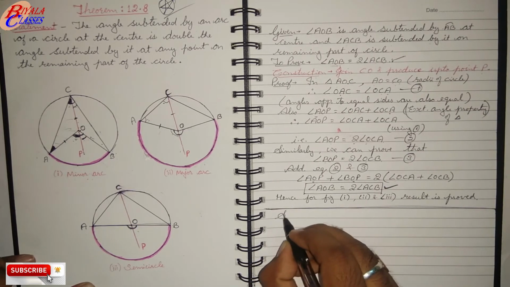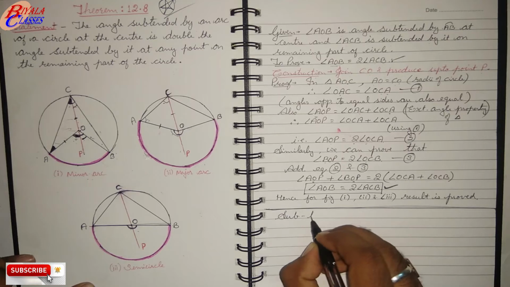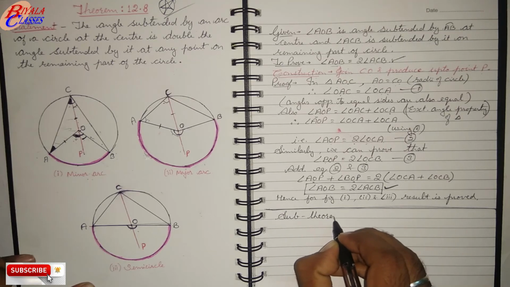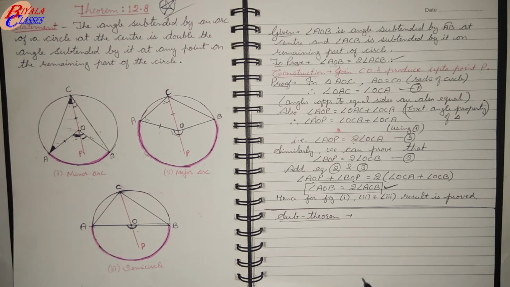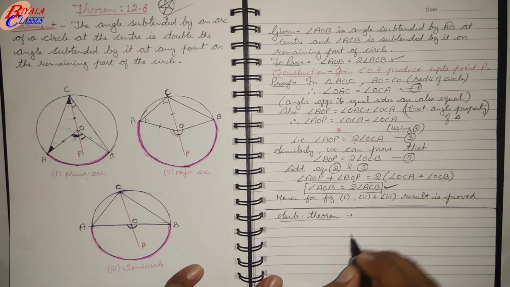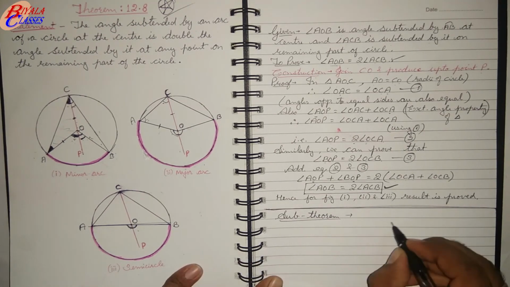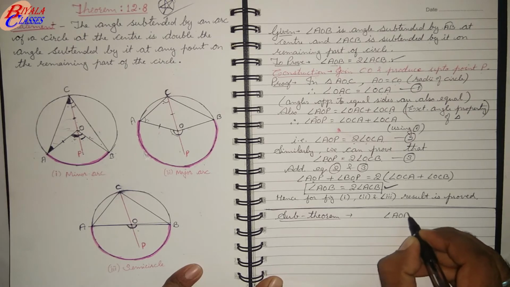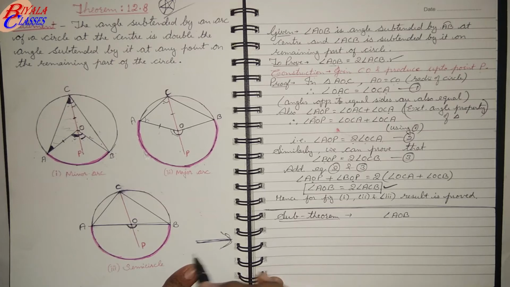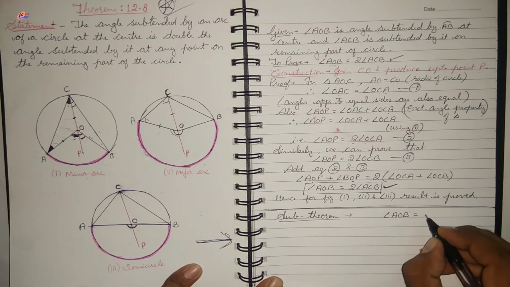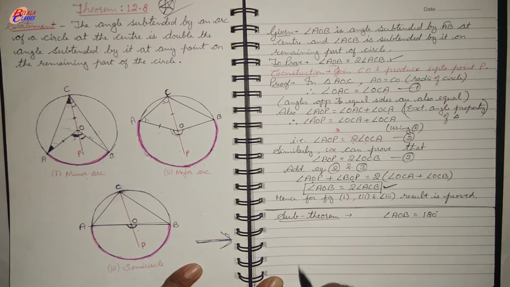Now we'll have one more sub theorem, or one of the results based on this theorem. I am talking about the semicircular theorem now. Angle AOB is 180 degrees.